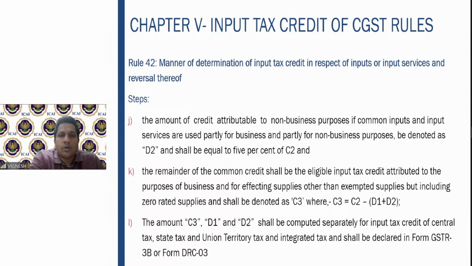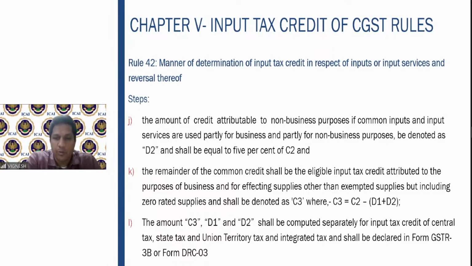The rule says that you take straight away 5% of C2, 5% of common credit, because here there is no way of understanding how much is commonly used for business and how much for non-business. For exempt and taxable, there is a way of doing it: you take the turnover, take that proportion and close it. But here you cannot take the proportion. So straight away you take the common credit into 5% of that, take it as D2. So D2 will be the credit which is used for non-business purposes.